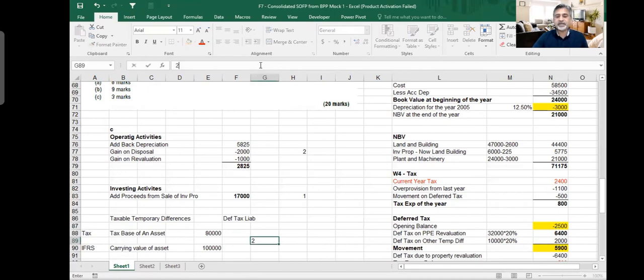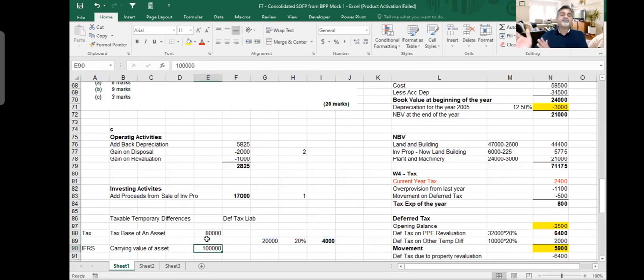How much is the difference? 20,000. Let's suppose your tax rate is 20%. So it means that the deferred tax would be 4,000. Now the question is, will it be a 4,000 deferred tax asset or a 4,000 deferred tax liability? Now remember, in your IFRS books, you are putting higher asset.